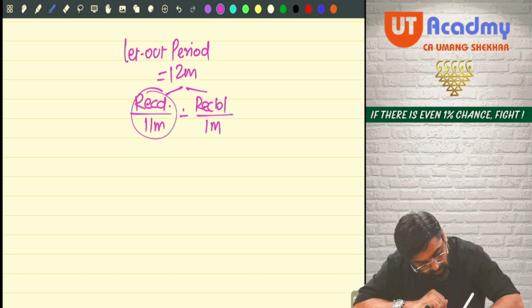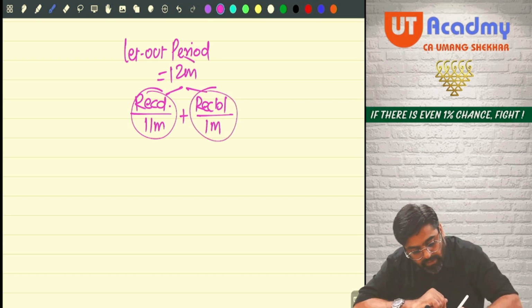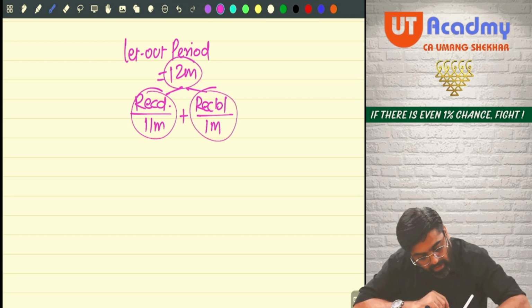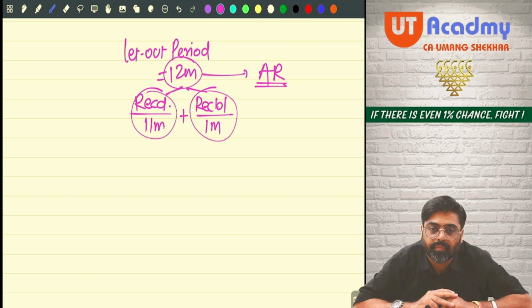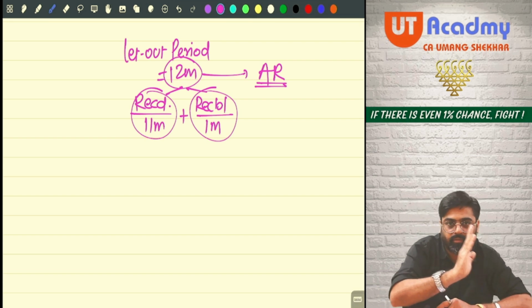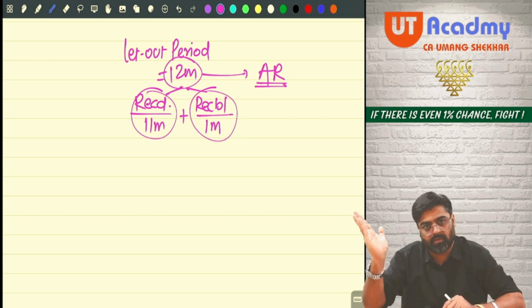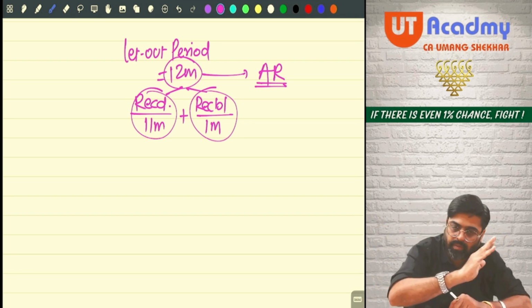Received plus receivable is 12 months. And for this 12 months, whatever rent is there is my actual rent. So actual rent will be for 12 months only. Actual rent will be for 12 months.